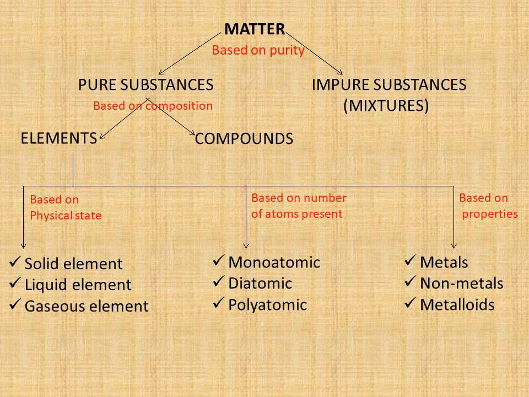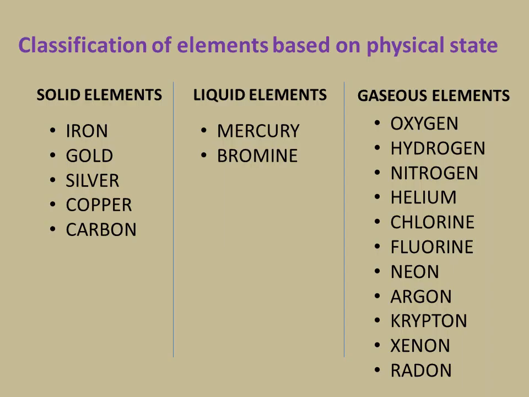And based on properties, we can classify elements into metals, non-metals, and metalloids. Now we will study each criteria in detail. First, we will classify elements based on physical state.